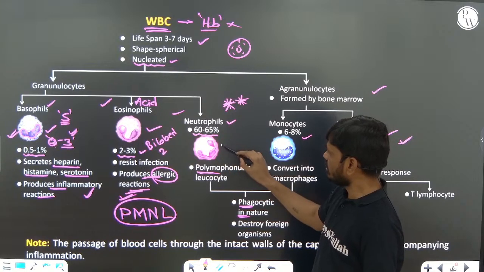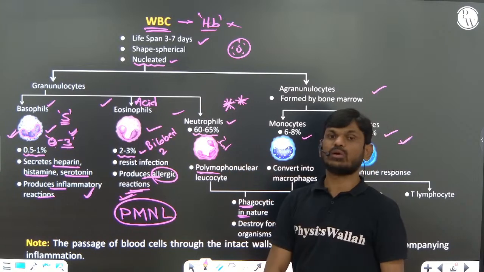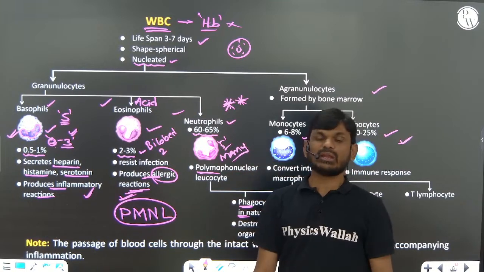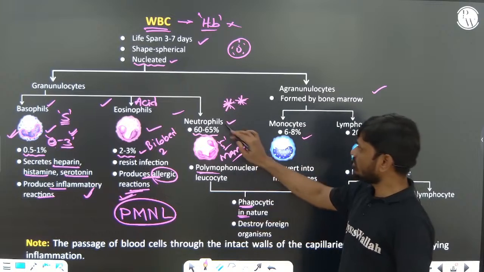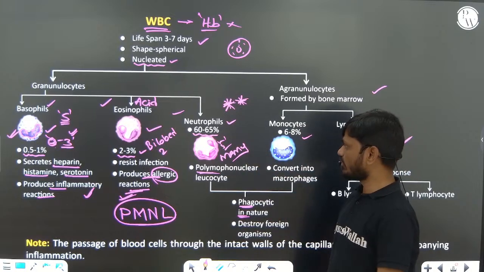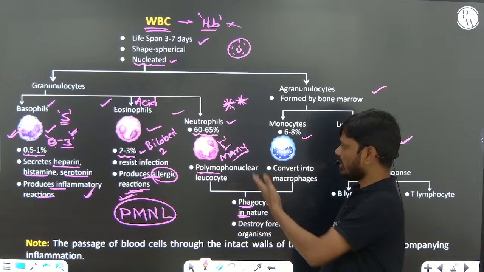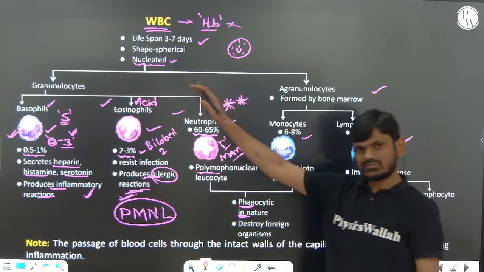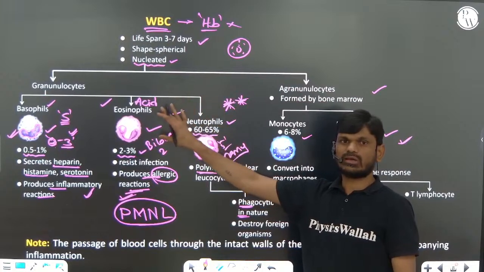Many lobes are present in the nucleus of the neutrophil, so we call them polymorphonuclear leukocytes.